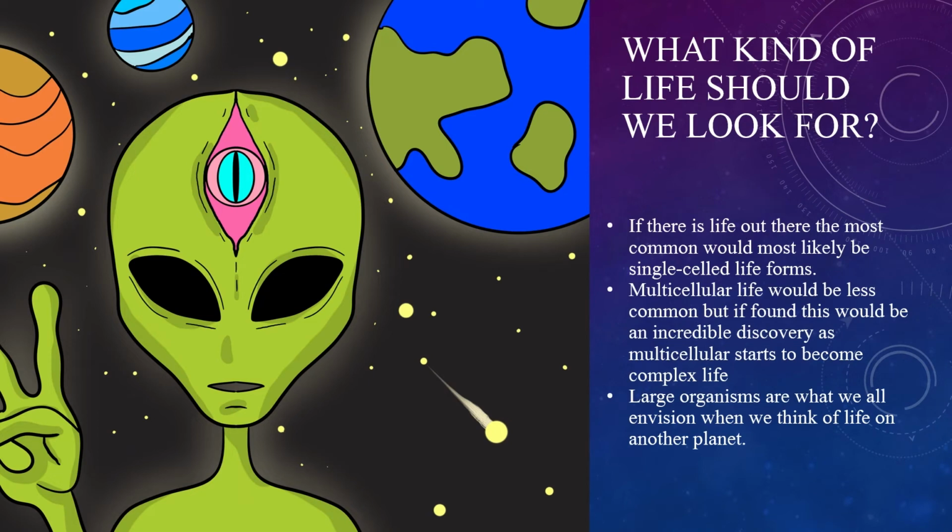Multicellular life would be less common, but if found, this would be an incredible discovery as multicellular starts to become complex life. This would be groundbreaking as life like this means it could dedicate cells to do certain things, which is a huge leap toward what we all envision life to be on other planets. This could also mean some sort of vegetation lives there, maybe single-celled creatures and vegetation are all that live there. Large organisms are what we all envision when we think of life on another planet.